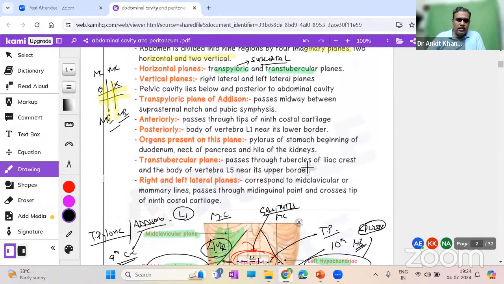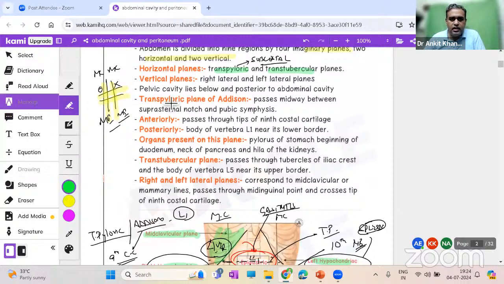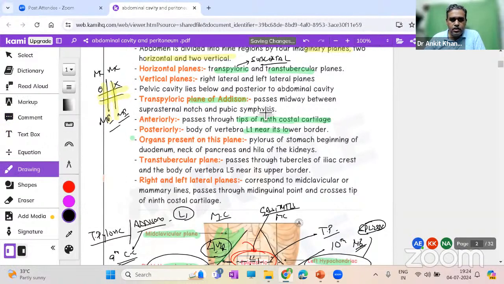Now, the transpyloric plane passes between these structures. Anteriorly, it is at the tip of the ninth costal cartilage. That is very important. Posteriorly, it is at the lower border of L1, as I already told you. This transpyloric plane is very important because there are a lot of structures along this plane. In your viva, you will have a body lying down where you have to mark very important regions. That is surface anatomy, as we normally call it.